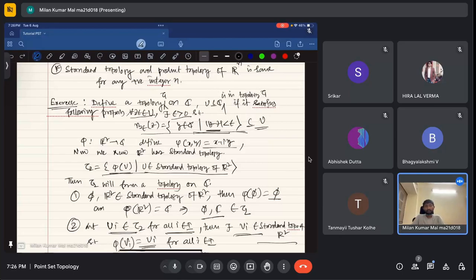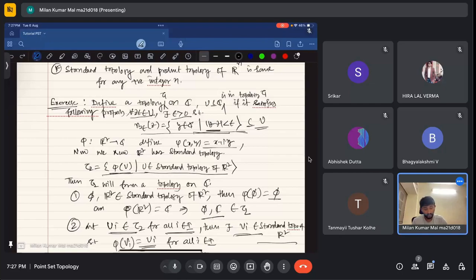So your question will be, more generally, whether the standard topology on R to the power n is metrizable or not, whether that is coming from a metric or not. I think that is correct. That needs some little work, but that will be a little advance. If I'm not right, I'll check once again, but it seems correct to me. I'll clear your doubt. It seems to me that it should obviously be metrizable. Clear? Yes, sir.